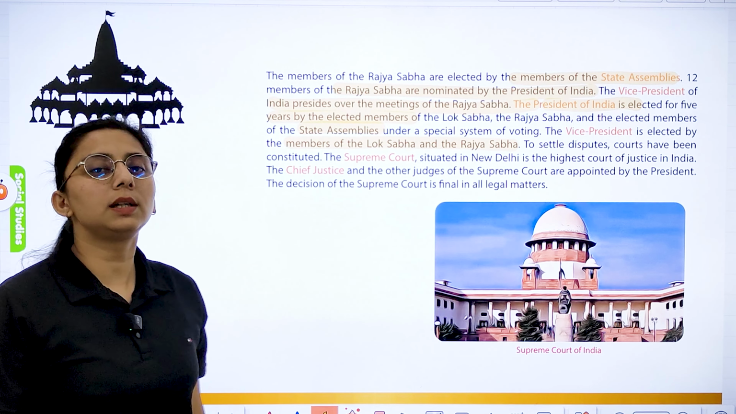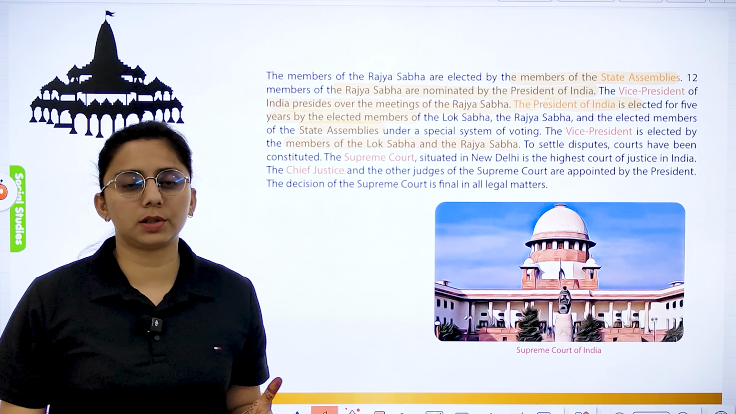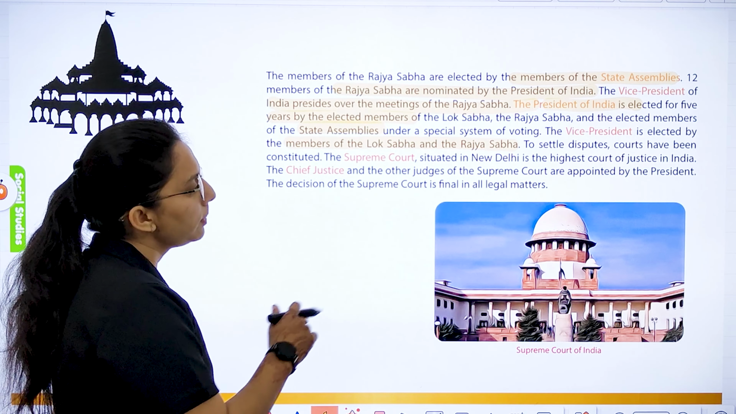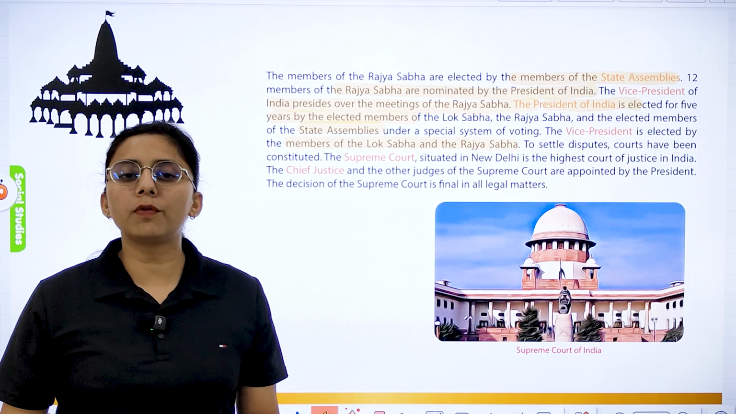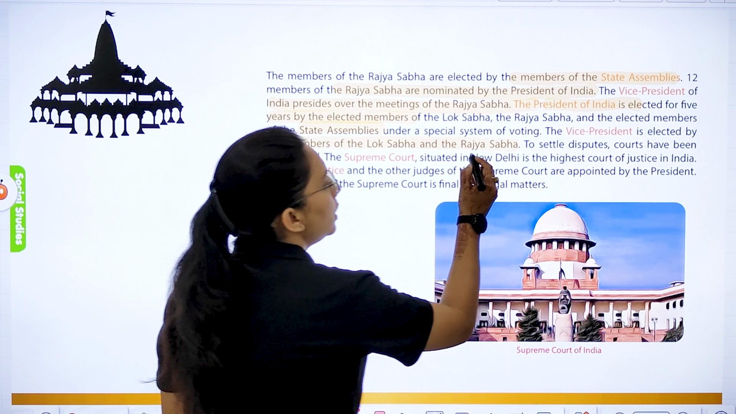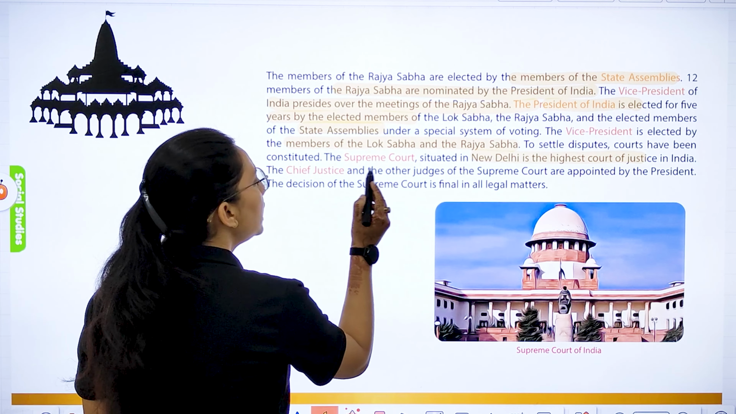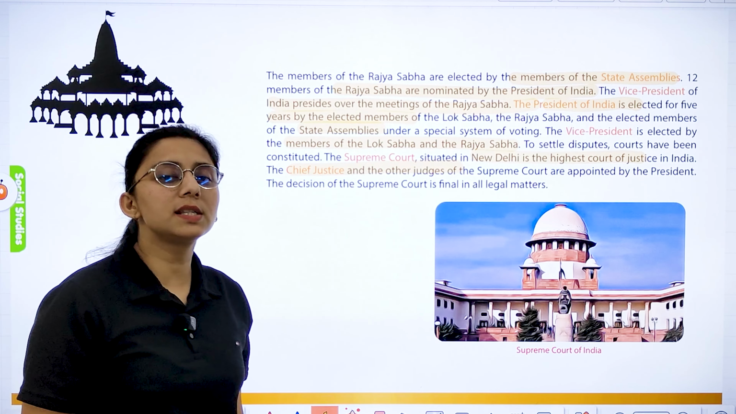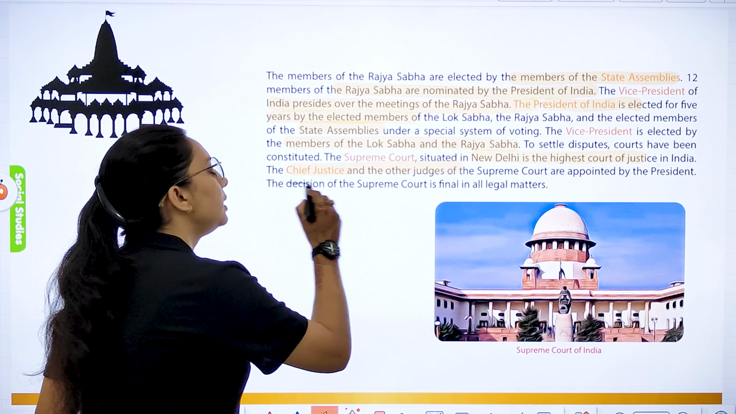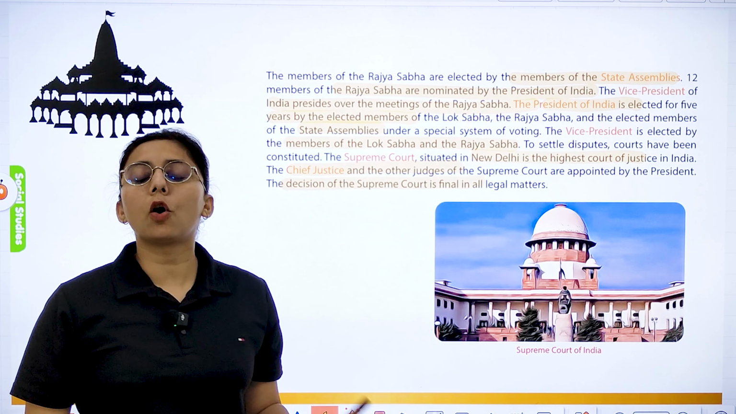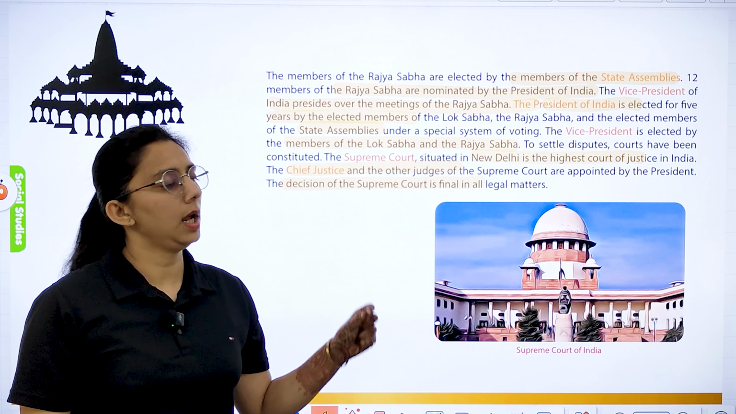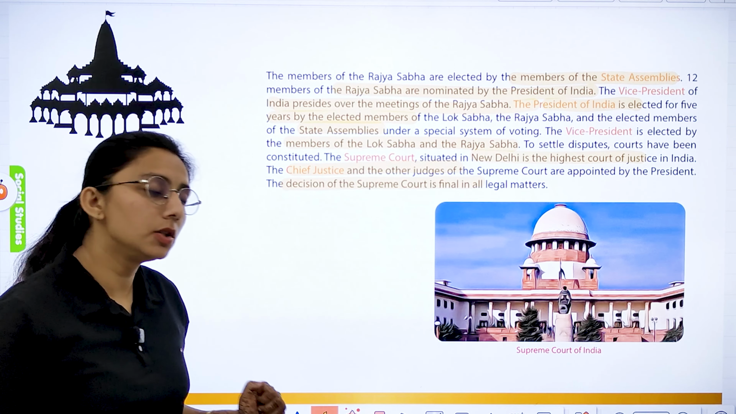If you want to settle disputes, we have courts. First is the Supreme Court, which is the highest court of appeal, located in New Delhi. Then we have the Chief Justice and other judges of the Supreme Court, and who appoints them? Our President. The decision of the Supreme Court is final in all legal matters. Right, the decision given by the Supreme Court is final. It cannot be changed.